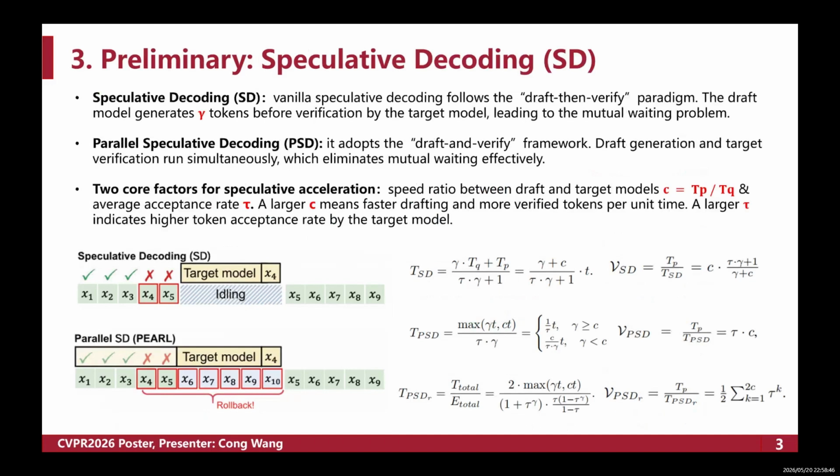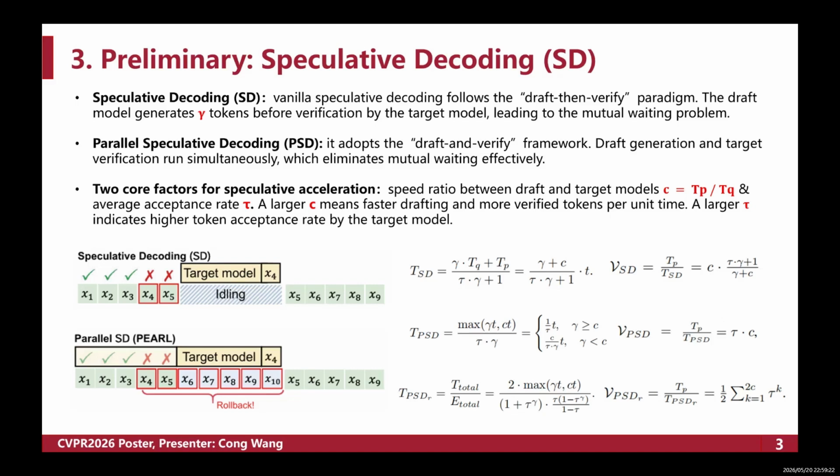All right, before we introduce our core method, let's briefly review the fundamental knowledge of speculative decoding. Let me give you a quick crash course on the theory of speedups in speculative decoding. Vanilla speculative decoding strictly follows the draft-then-verify workflow. The small draft model first generates multiple candidate tokens, and then all generated tokens are verified sequentially by the large target model, which directly causes a mutual waiting problem, as I said.